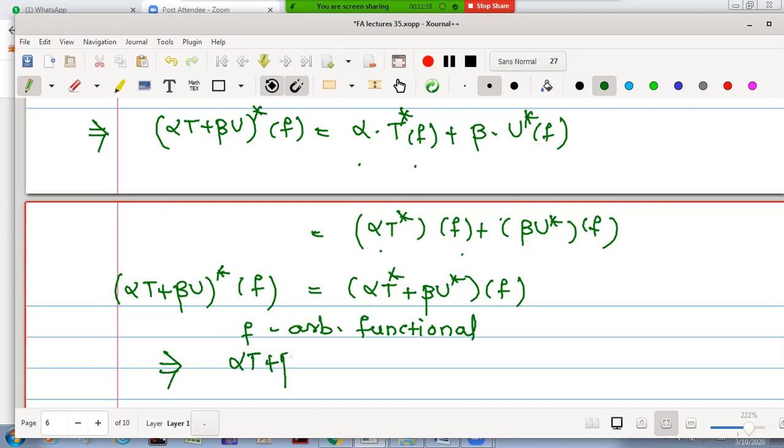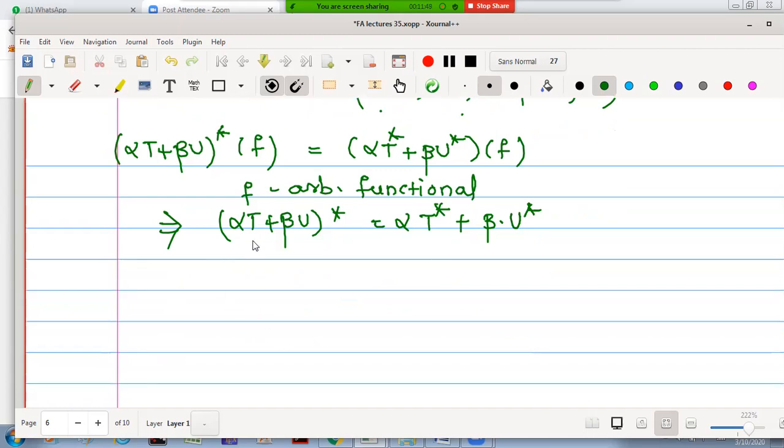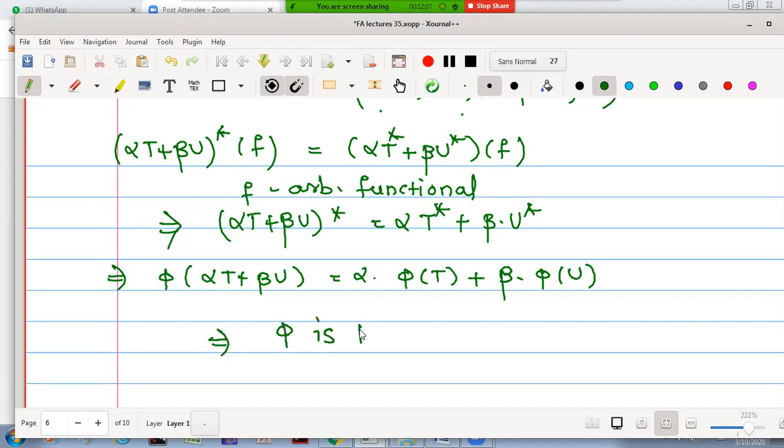One can write (alpha T plus beta U) star is equal to alpha T star plus beta U star. Now, what are these stars? These are the phi images. Therefore, one can easily get phi of (alpha T plus beta U) is equal to alpha into phi of T plus beta into phi of U. This says that the mapping phi is linear. Now we will go to the next point, proving the mapping is one-one.